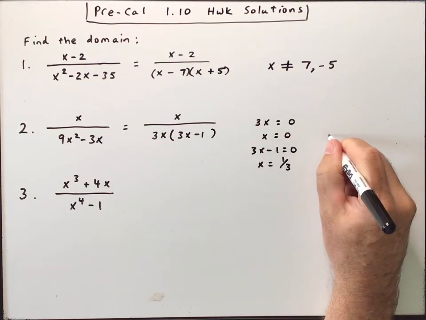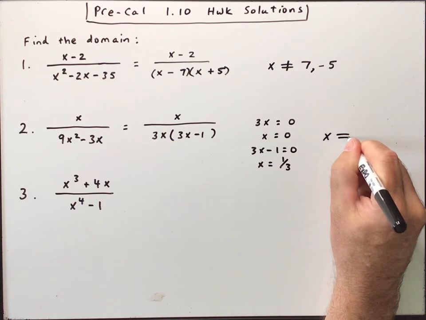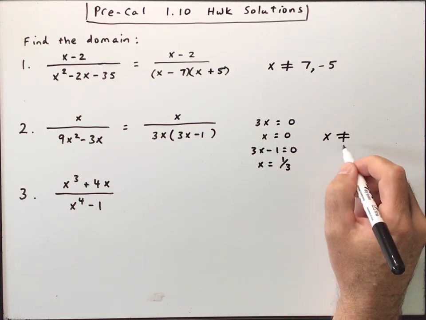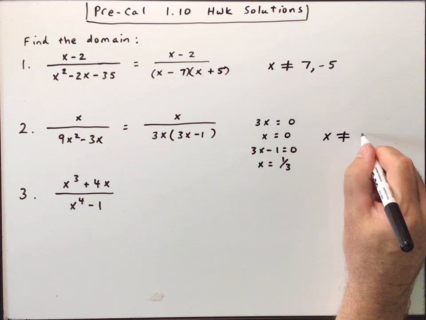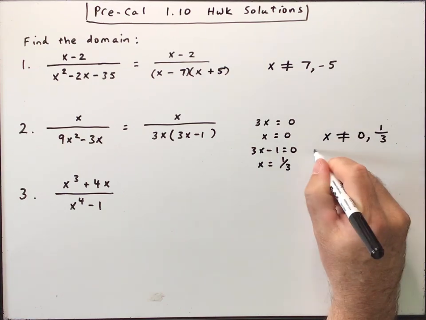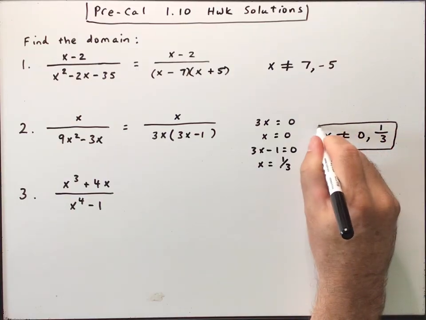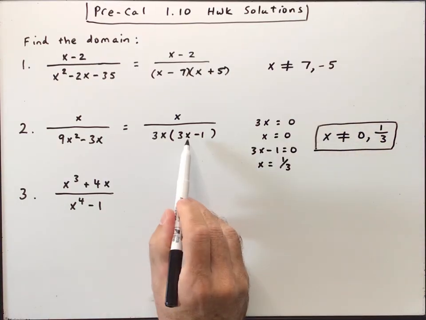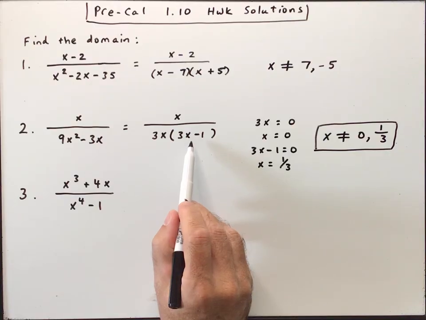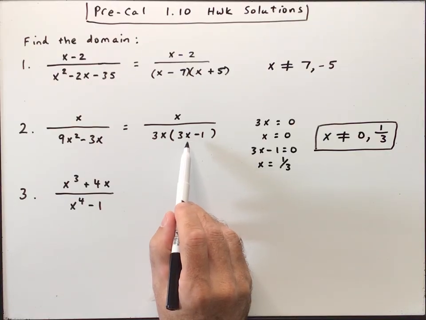So our values that we're excluding from the domain are 0 and 1/3. So the domain is all real numbers except those two. Those are the two numbers that if we plug them into the denominator would make the denominator 0.